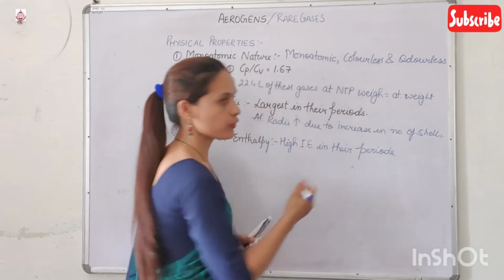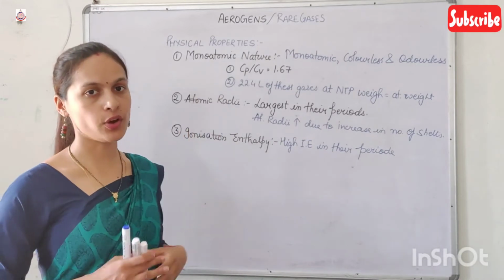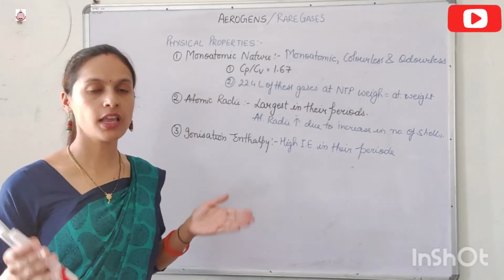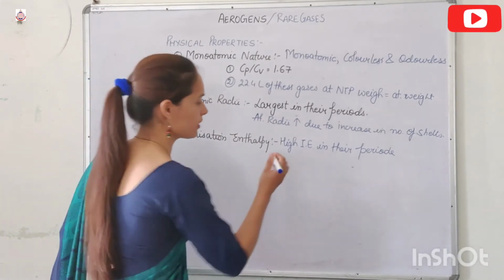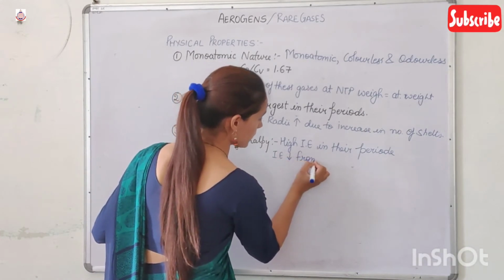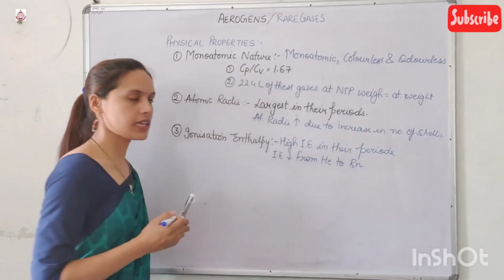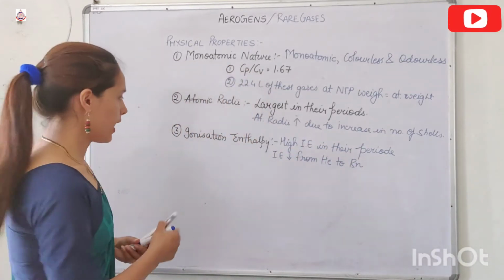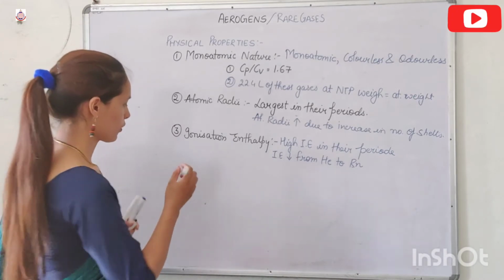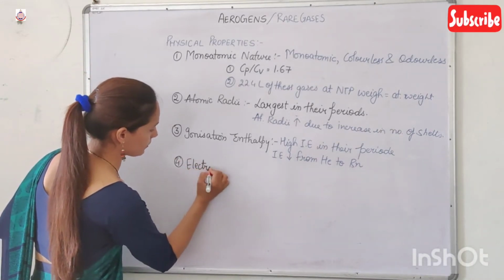And as we move from helium to radon, then what happens? Size increases. Due to the increase in the size, ionization enthalpy decreases from helium to radon. Now, next, fourth, we'll talk about electron gain enthalpy.